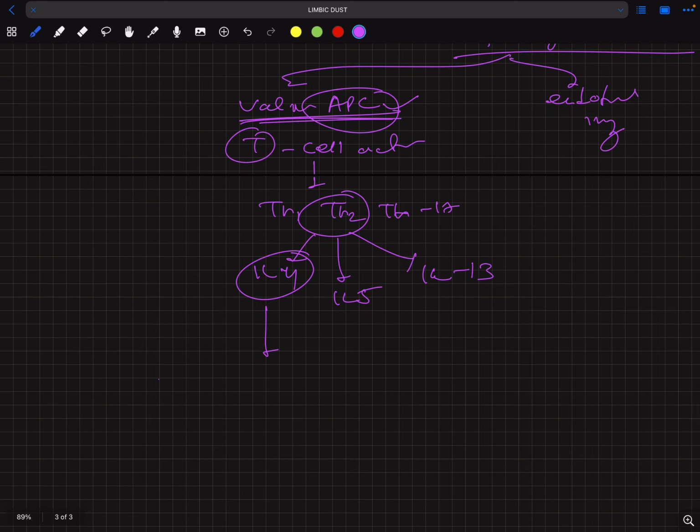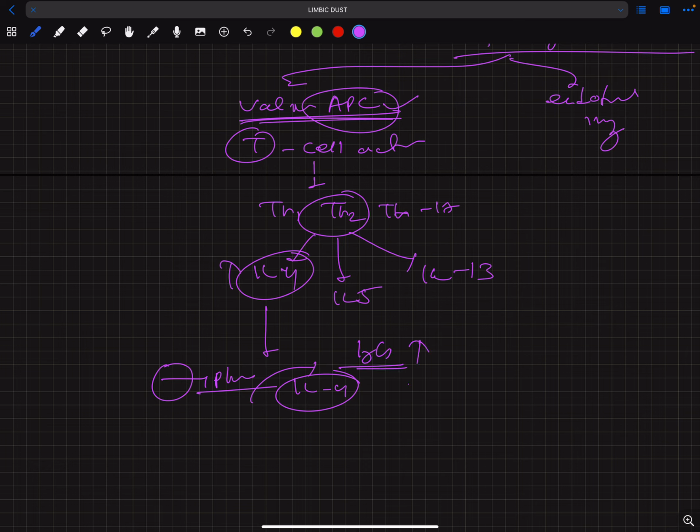As we know, when B cells become plasma cells, there will be class switching, where one type of antibody forms another type of antibody. For this class switching, interleukin 4 is required. So if there is high interleukin 4, there will be more immunoglobulin production. These immunoglobulins will be released mostly as IgG type into the bloodstream.